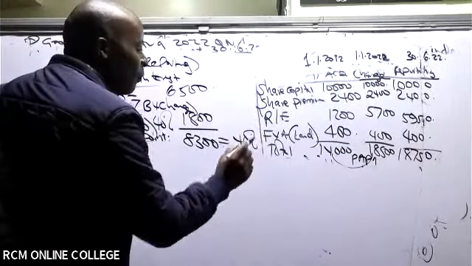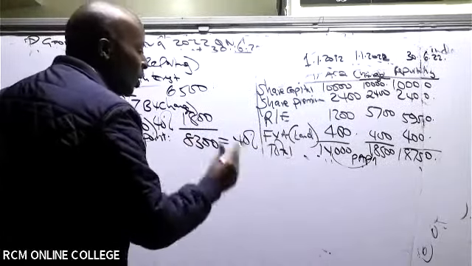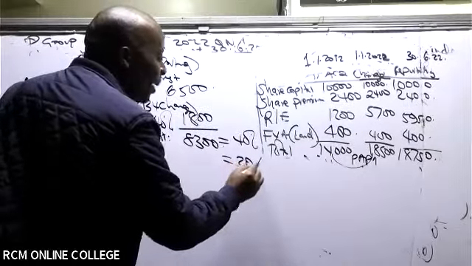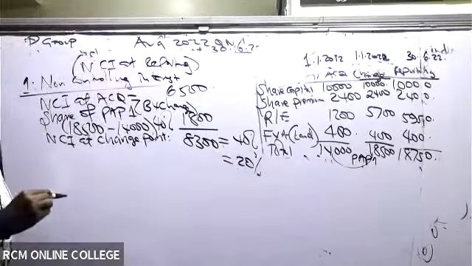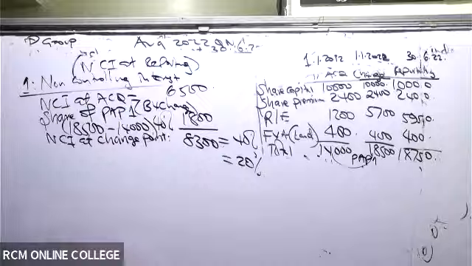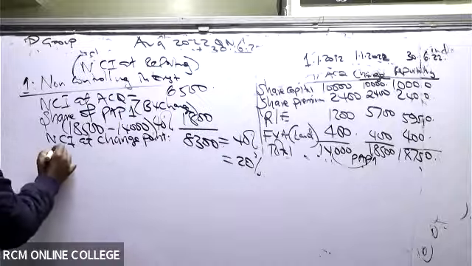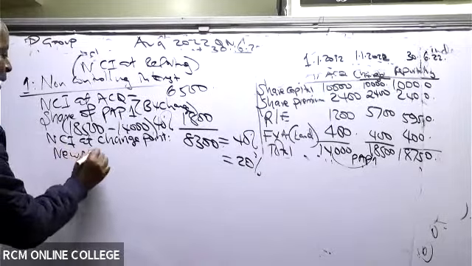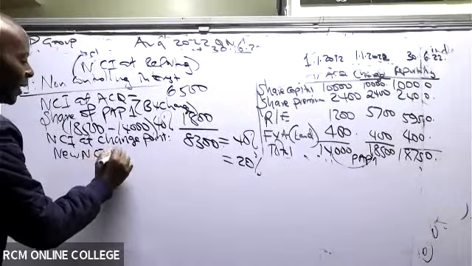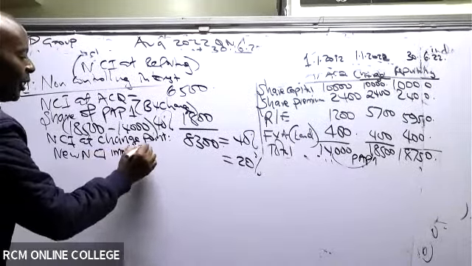This is at exactly 40%, and after the change, we have 20%. So please give me the new NCI immediately after change.